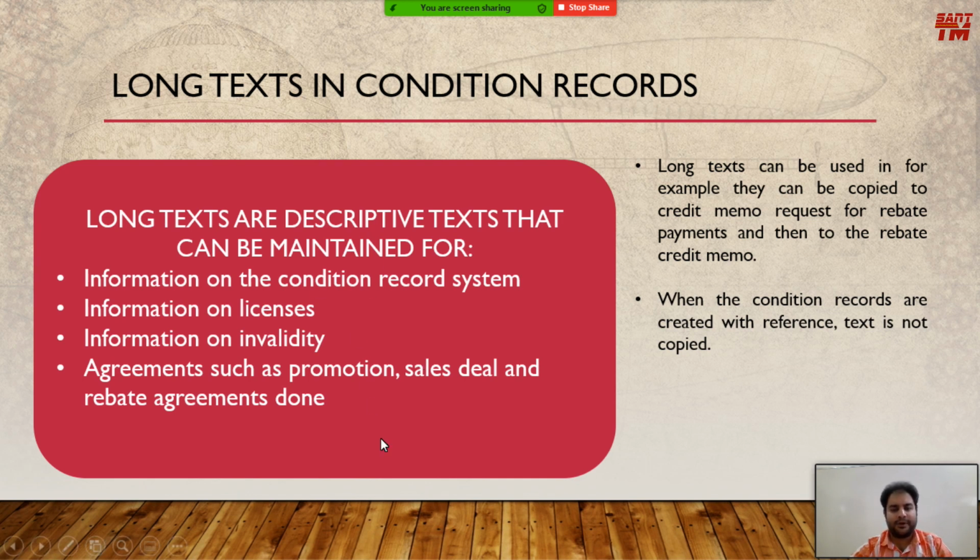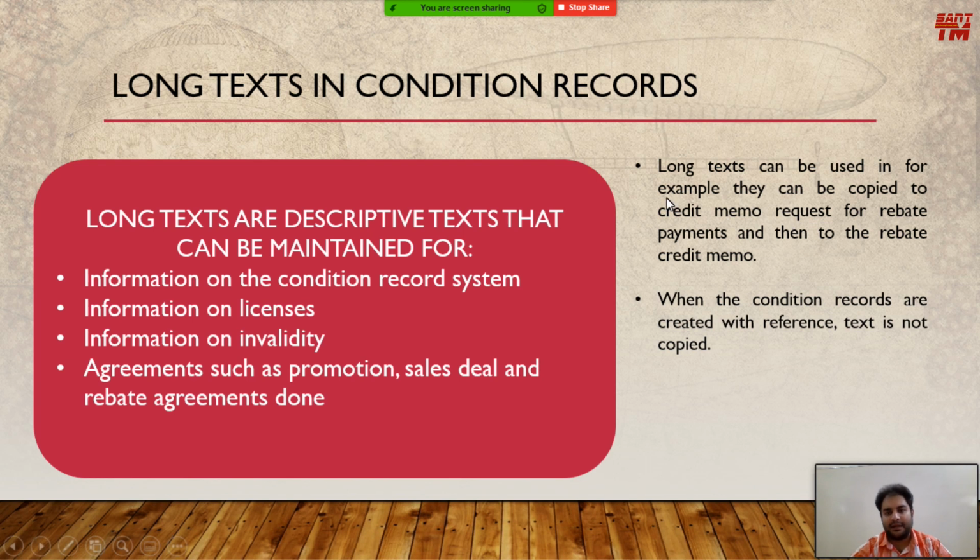So by these 4 points we get a viewpoint that long texts are nothing but some descriptive information, some legal document that helps us to bind to the SAP system for getting the information today or later at any point of time. Long text can be used, for example, by copying it to the credit memo request for rebate payments and then to the rebate credit memo. What this point is trying to say is, for example, some customer has returned the goods to the organization. Now the company has to process the return order. When the company processes the return order, the company will give either the rebate in the second order or will directly refund the pertaining amount.